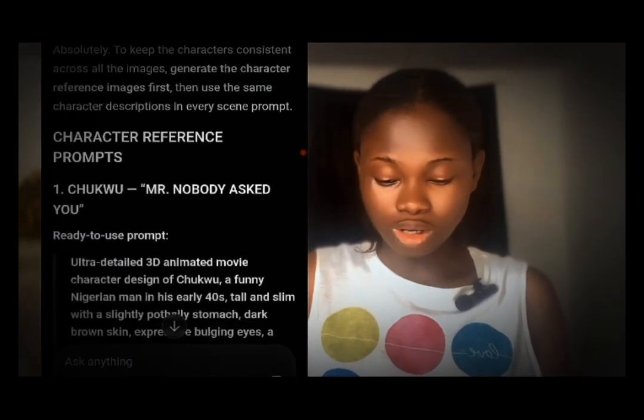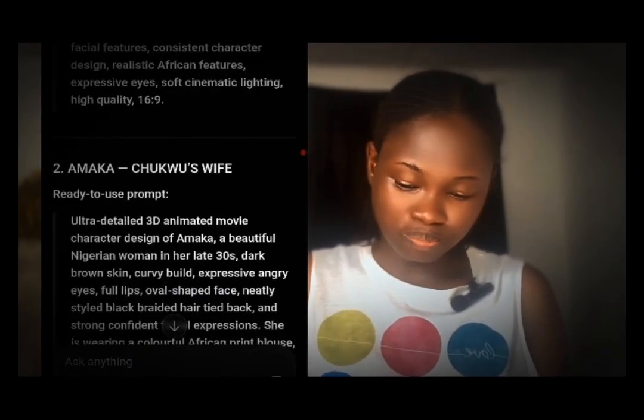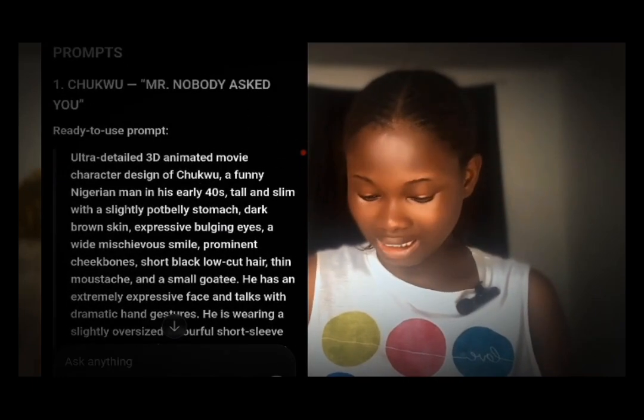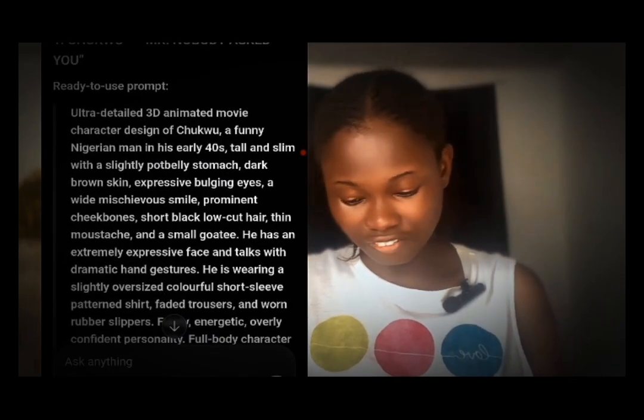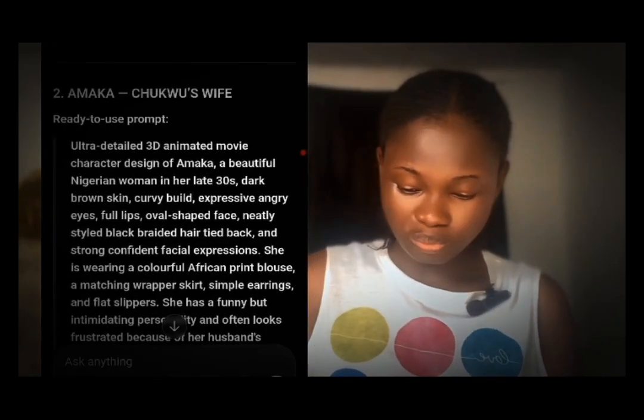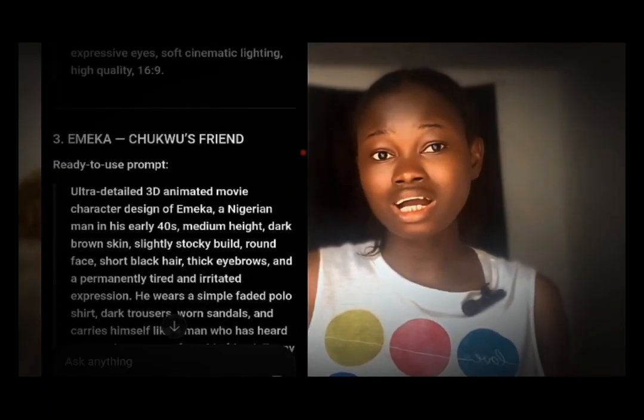And as usual, we are going to copy it. This is the prompt of Shuka, the main character, which is the man, and this is the wife's own, and this is the friend's own. Okay, so we are going to copy everything and paste it in our notebook.